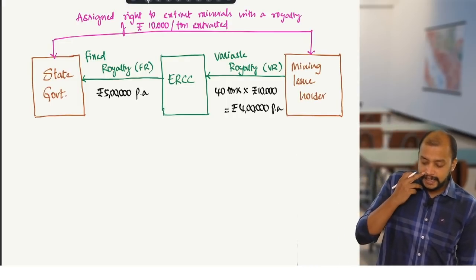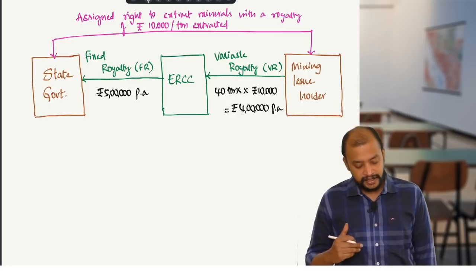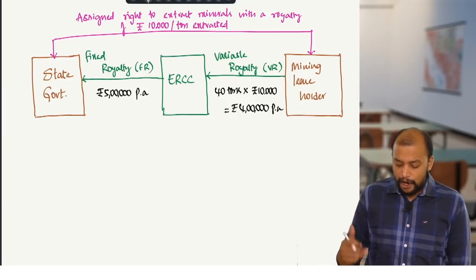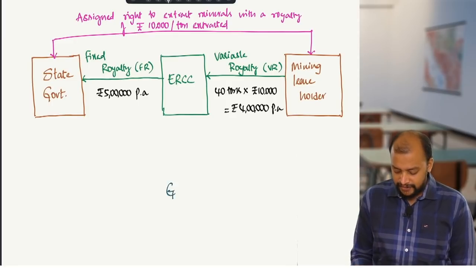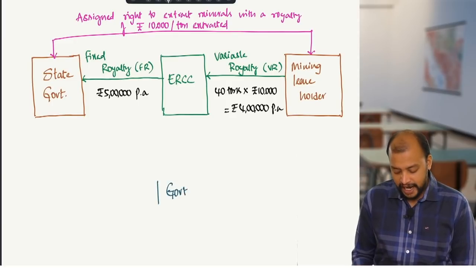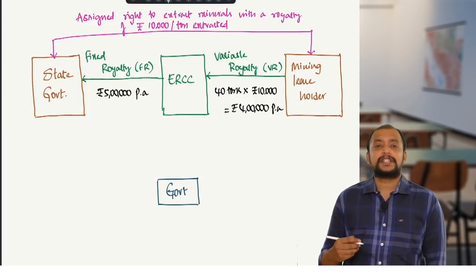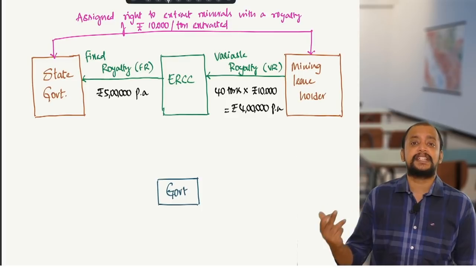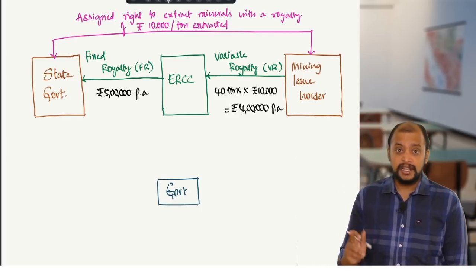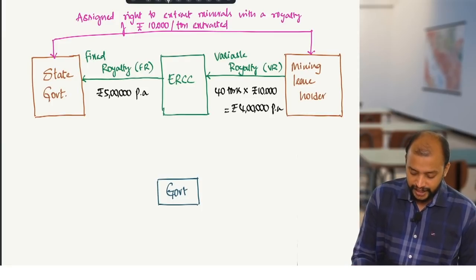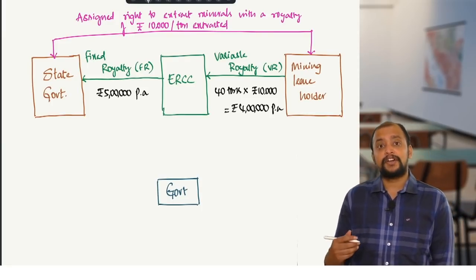Now, the mining leaseholder will pay GST on what? The mining leaseholder will pay GST on 4 lakhs to the government under RCM, because services provided by government to a business entity are covered under RCM. There is no exemption here, because it is not assigned before 1/4/2016.